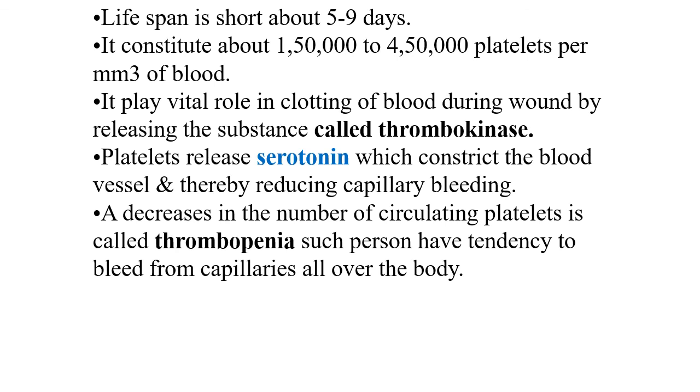The lifespan of thrombocytes is very short, 5 to 9 days, and they number around 1,50,000 to 4,50,000 platelets per cubic millimeter of blood. They play a vital role in clotting of blood during a wound, and they release the substance called thrombokinase. Platelets also release serotonin which constricts the blood vessels and thereby reduces capillary bleeding. A decrease in the number of circulating platelets is called thrombopenia, and such persons have a tendency to bleed from capillaries all over the body.